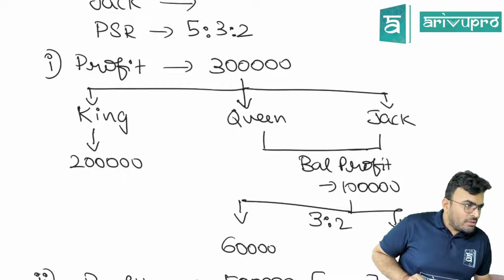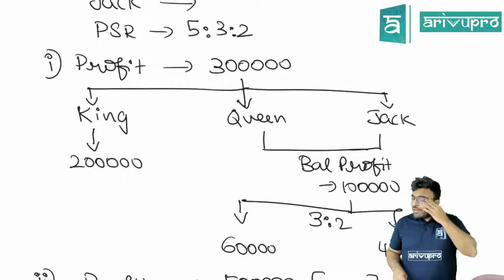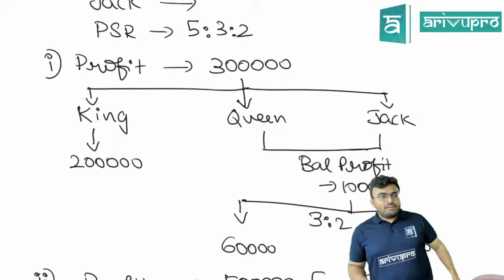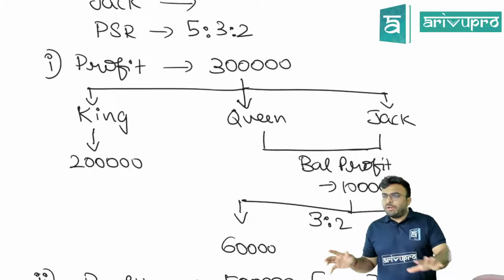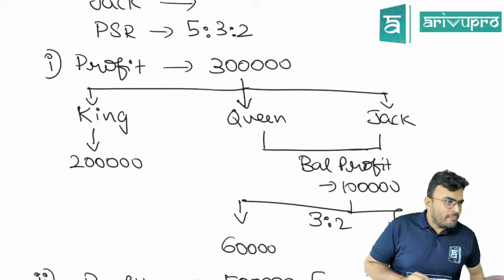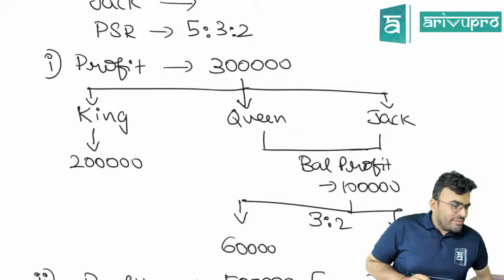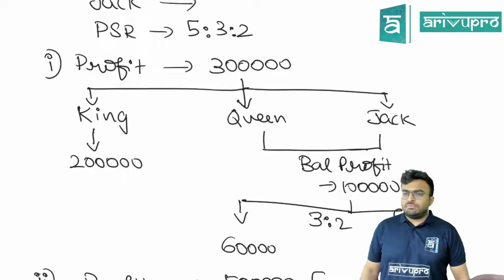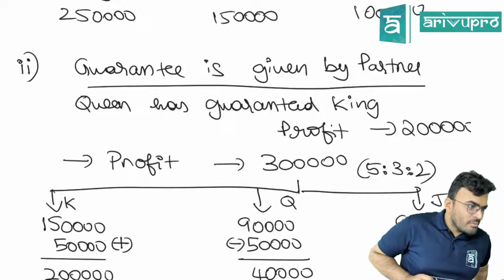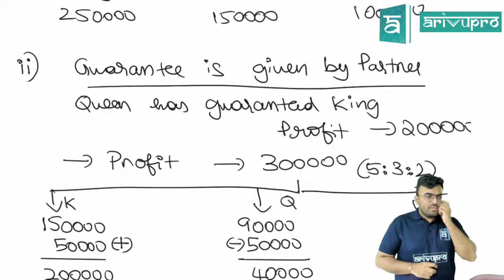Guarantee given by partner to a firm. That cannot happen. How can a partner give guarantee to the firm, guys? A partner will give guarantee to the other partner that if at all there is a shortage, I will give you from my share. That is guarantee. If in the question it is mentioned that Queen and Jack will share the deficit of profit guaranteed in 1:2, then should we use this ratio? Yes, if it is told 1:2, we will use that ratio. Guarantee given by partner to firm is the same thing we are discussing over here.